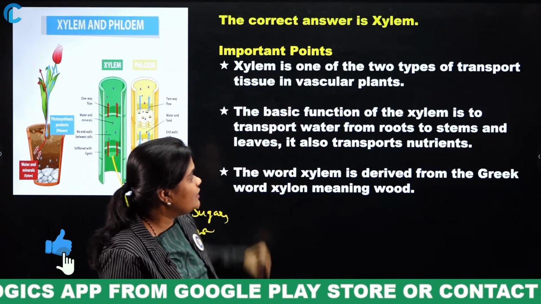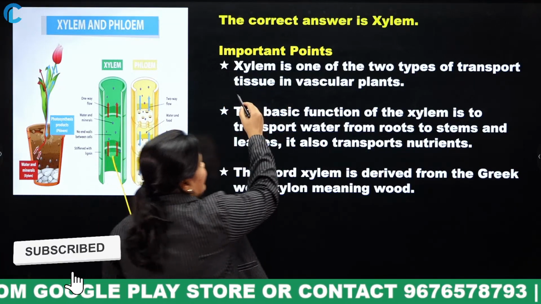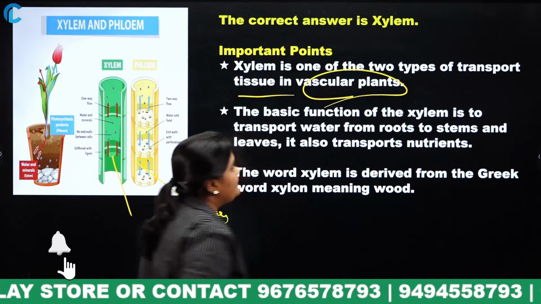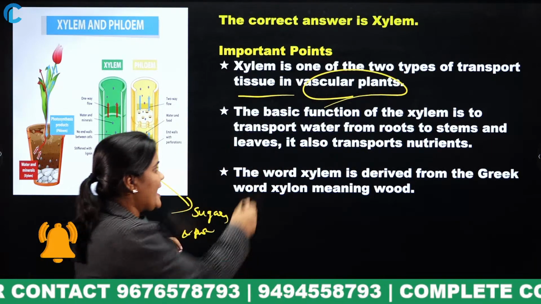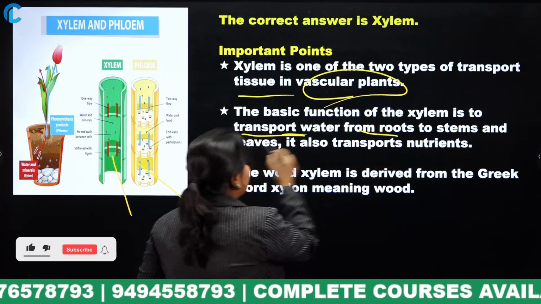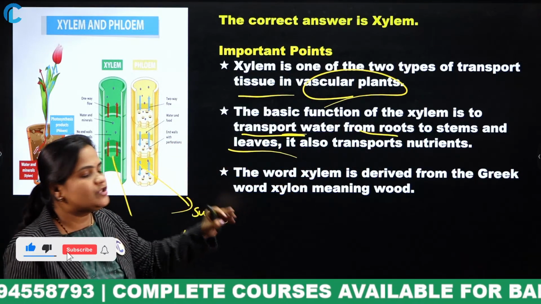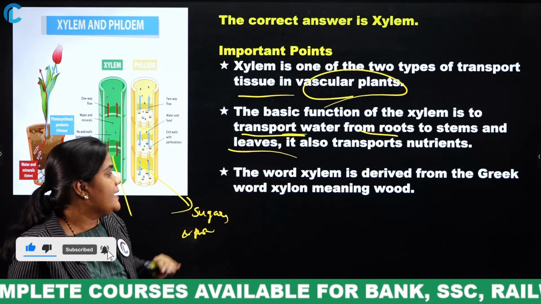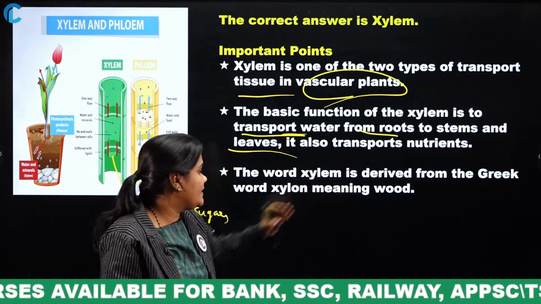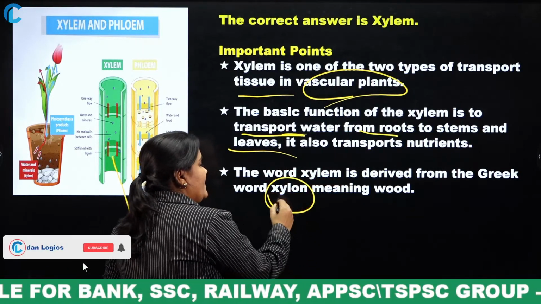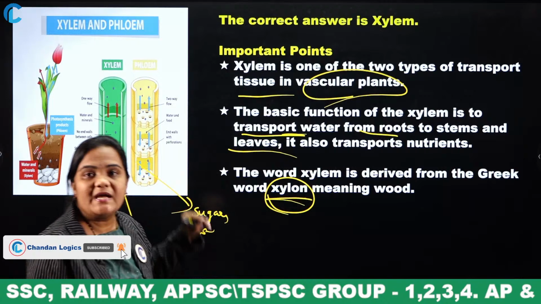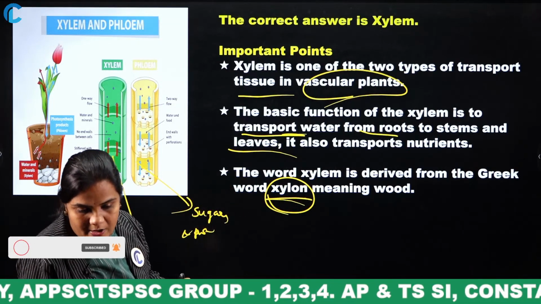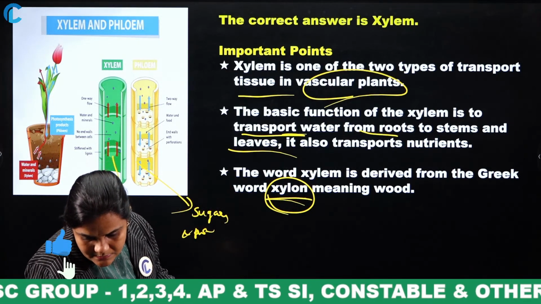Xylem is one of the two types of transport tissue in vascular plants. The basic function of the xylem is to transport water from roots to stems and leaves. It also transports nutrients. The word xylem is derived from the Greek word xylon. Remember, this is important. Okay? Yes.